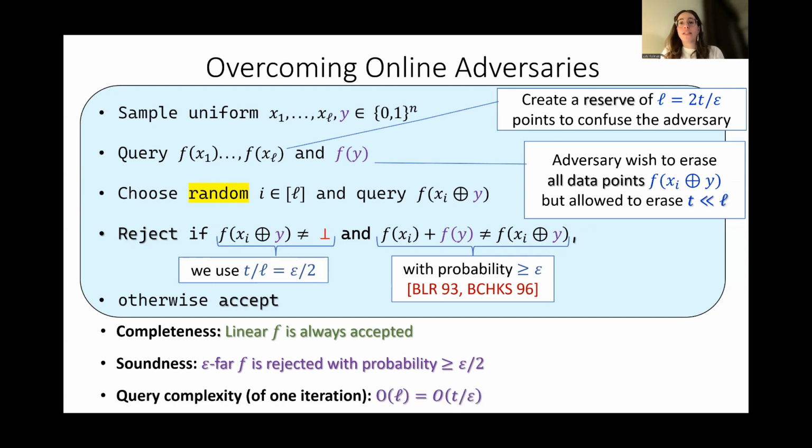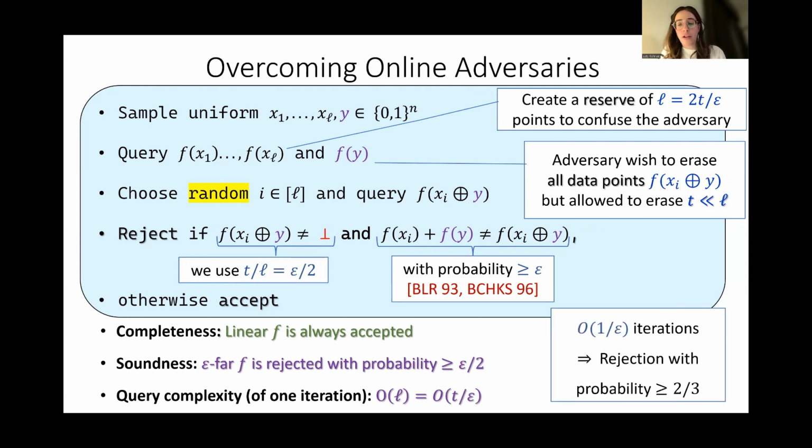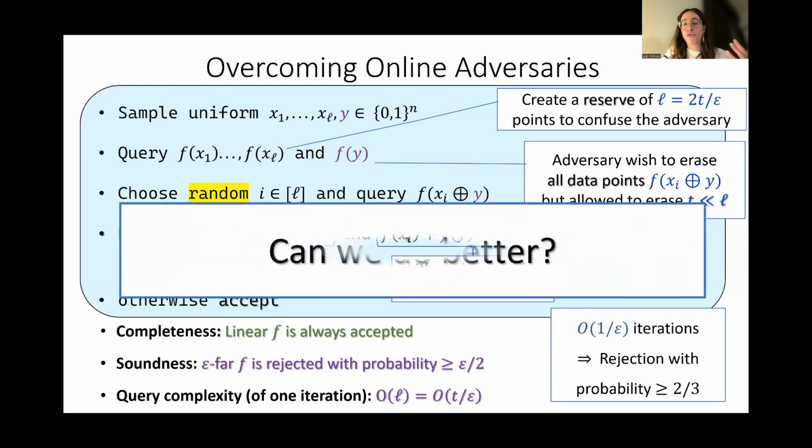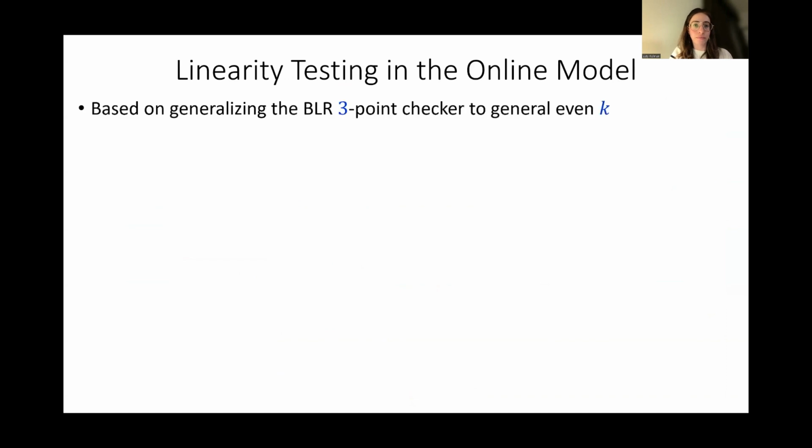And the query complexity is actually the size of our reserve, which is larger than T. Again, we can repeat it 1 by epsilon times to get a rejection probability at least 2/3. This is not the point here. And the question is, do we really need this reserve to be that large? Or can we do better with fewer points queried at all? And the answer is yes.